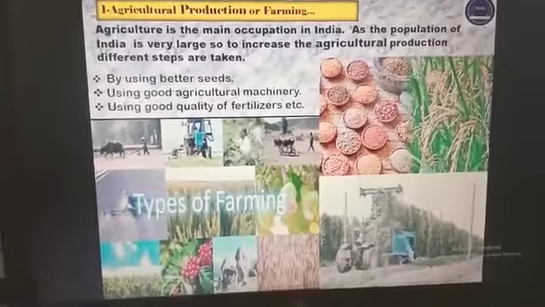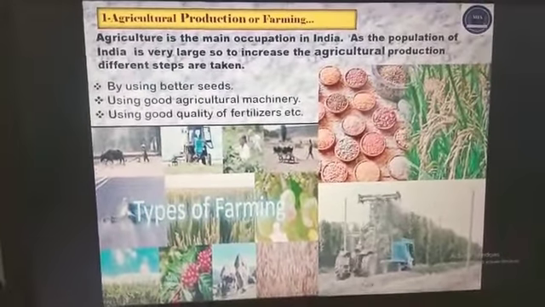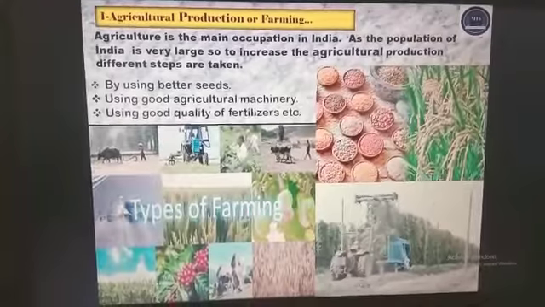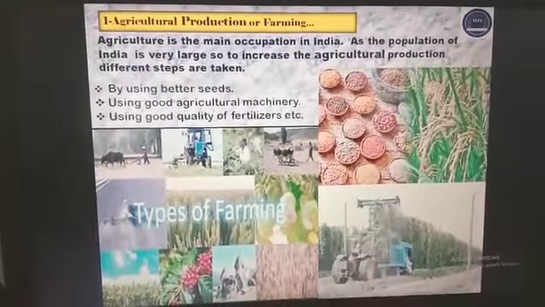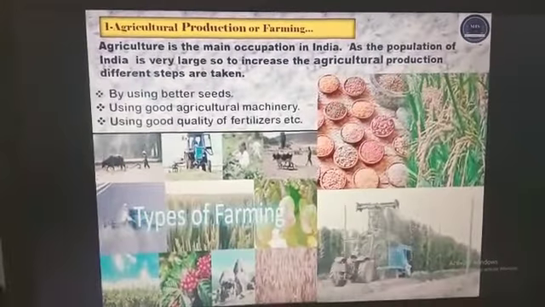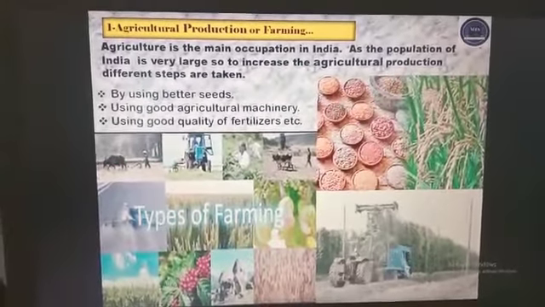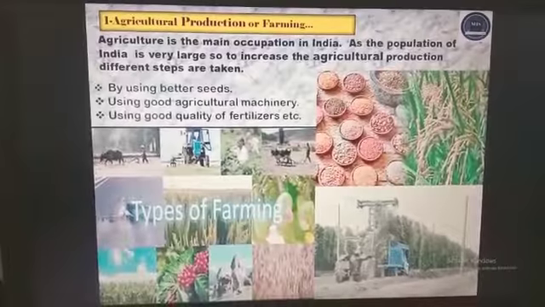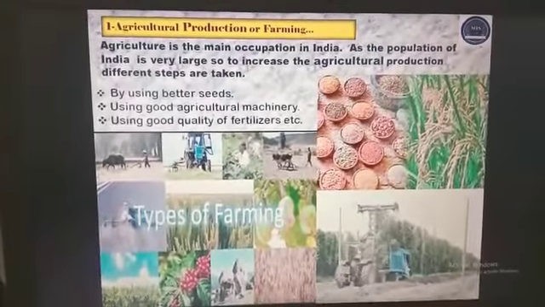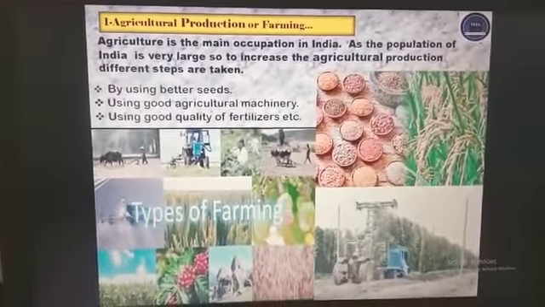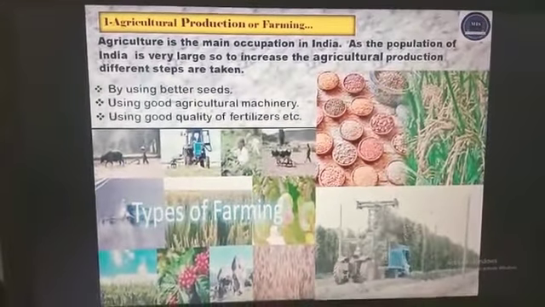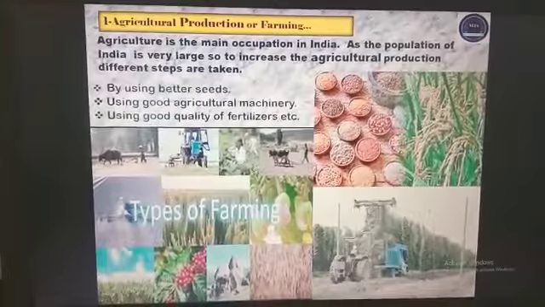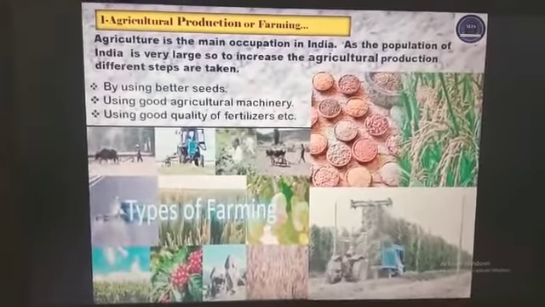We can use better seeds, good agricultural machinery like tractors and modern machinery like combines, and good quality fertilizers and pesticides, so the crops can be grown in a better way.